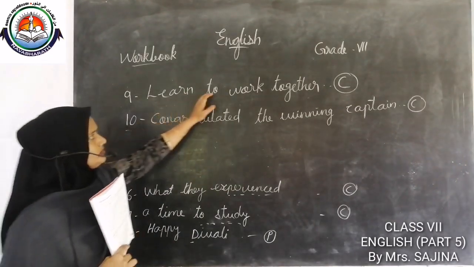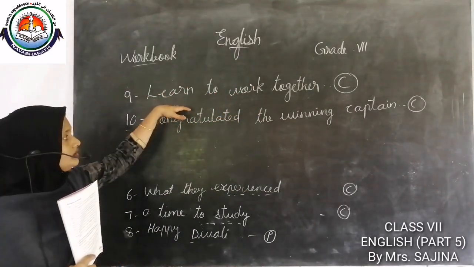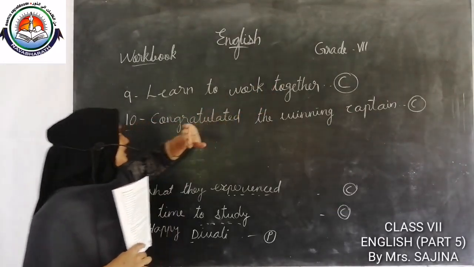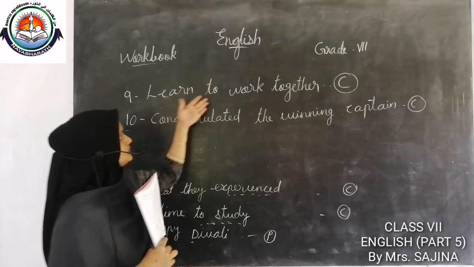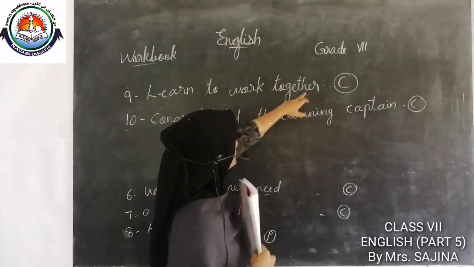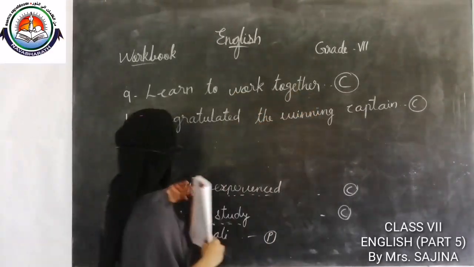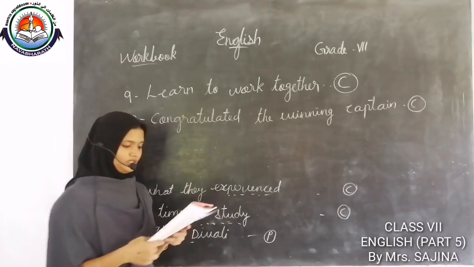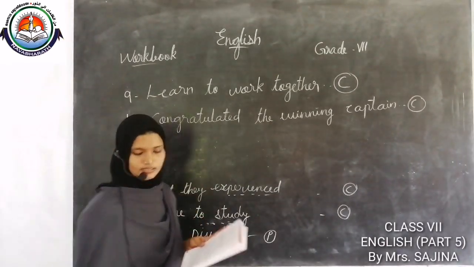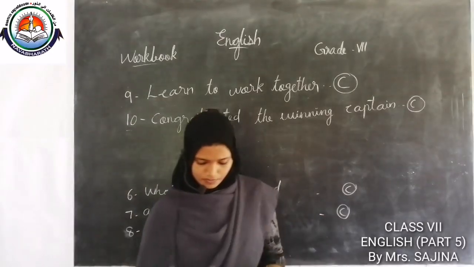Here, learn to work together. Ninth one, learn to work together. Okay, learn. Here, this is a verb, learn. To work together. So that is considered as a clause. Tenth one also clause. You should write the answers in these boxes.